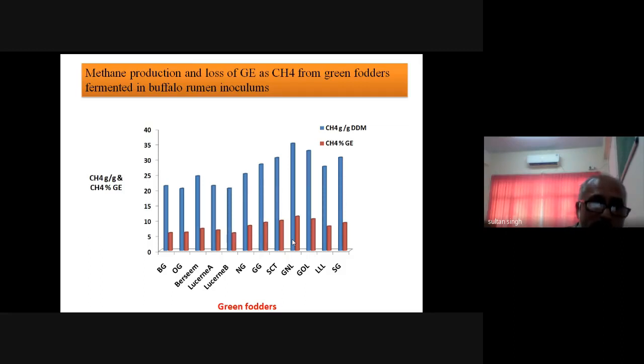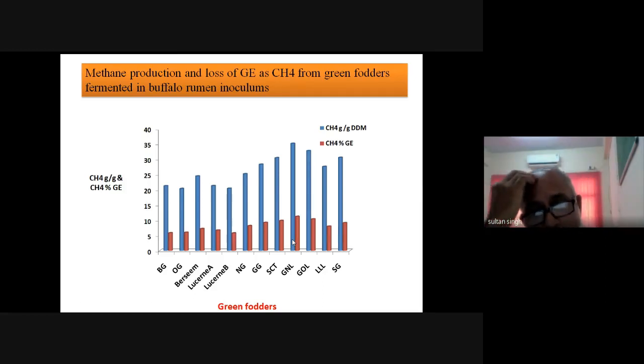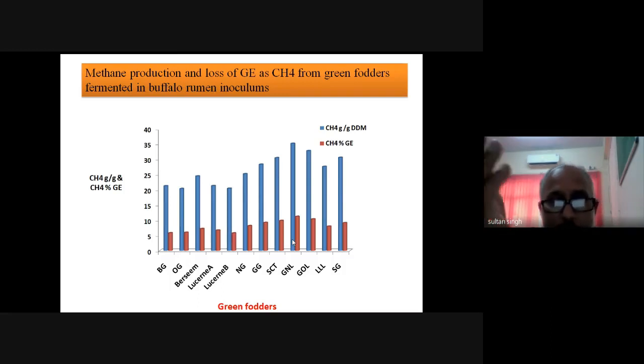If you see in case of the bersim, oat, lucerne, barley, or some of the grasses, my purpose is that if the quality of the feed is better, then the loss of the gross energy as methane is less, because in case of the dry fodders, the structural carbohydrates were more. In that case, during the fermentation, the production of the acetic acid was more. That is why, if the production of the acetic acid is more during fermentation, there will be more hydrogen available to the methanogens, and with the use of the carbon dioxide, they will produce more methane.